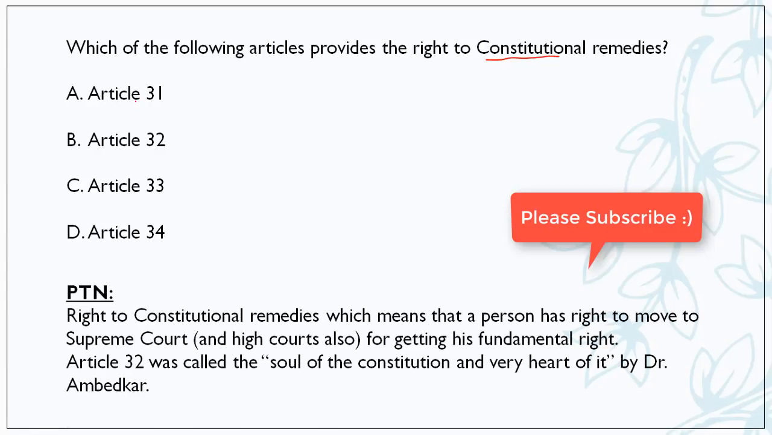Okay, so the answer is B, Article 32. Right to constitutional remedies, which means that a person has the right to move to the Supreme Court or the High Court. So friends, if any of our rights are getting violated, we can get remedial action through the Supreme Court or High Court. Generally, first we go to lower courts, then to upper courts, for getting our fundamental rights.